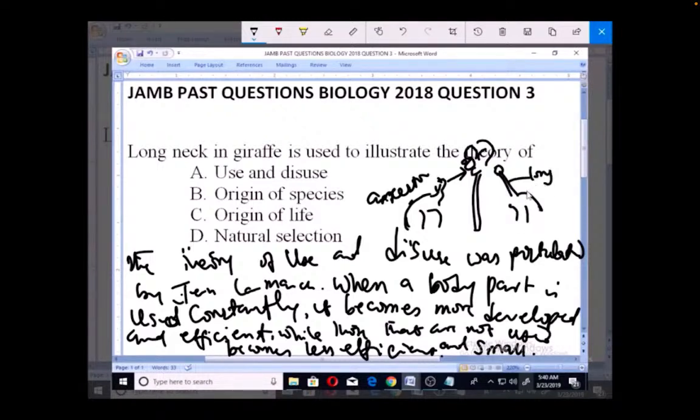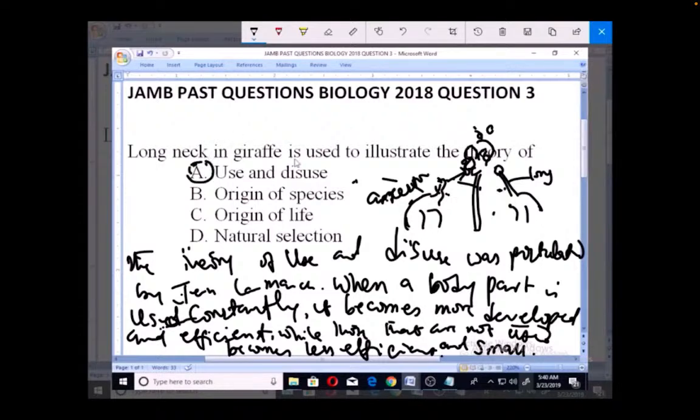This is the long neck of the giraffe, the offspring. Whereas the ancestor has a short neck, but they continue to stretch their neck in order for them to feed on leaves that are up here on the trees. So after some time, their neck becomes well developed and very efficient because it is constantly used. So the trait of this long neck is then passed to the offspring, and that's why we have the giraffes to have long necks. So the answer to this is option A, use and disuse.